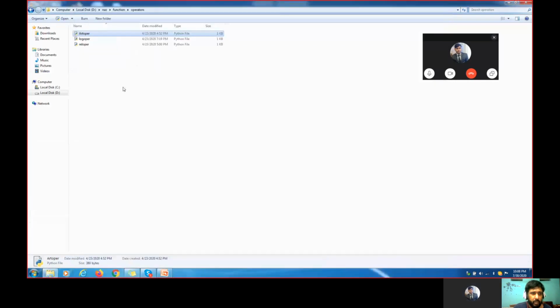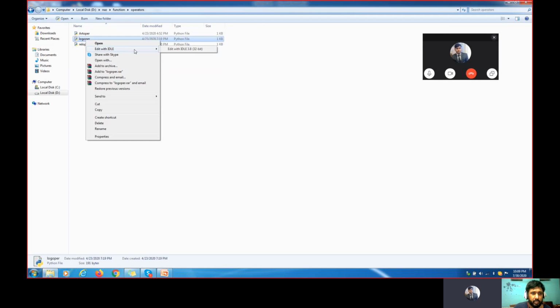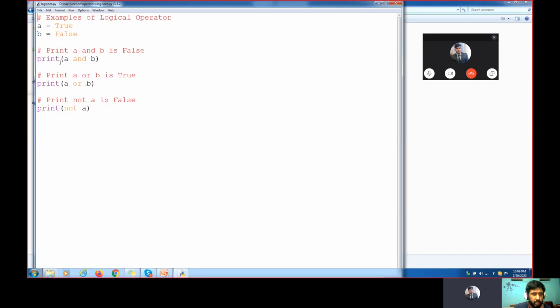Now we are going to see about the logical operator. Logical means what? Greater than, less than, not equal to, and all these are what? Logical operators. Let's just see the practical scenario for that one. When I talk about the logical, I think we did it in the 10th class. If both statements are true, it is true, otherwise false. That is AND. If one statement is true and the other is false, that is OR. Not means opposite to A. I think in the 10th we have a chapter called statements. We saw that one. If both conditions are true, it is true.